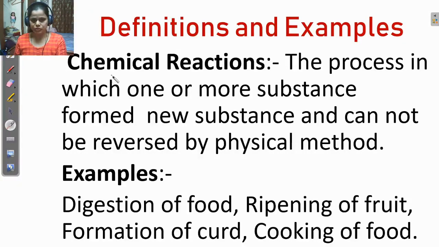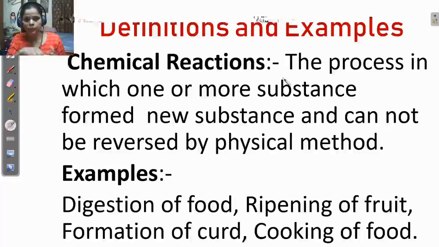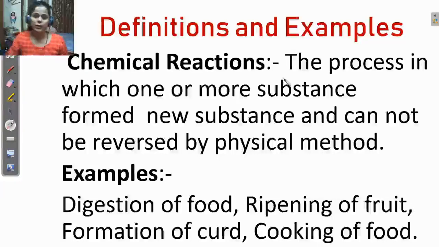Chemical reaction. What is a chemical reaction? A chemical reaction is a process in which one or more substances react with each other and form a new substance. Is it clear? Listen carefully. When one or more than one substance react with each other and form a new substance, the condition is that a new substance is formed. Then this process is called a chemical reaction.